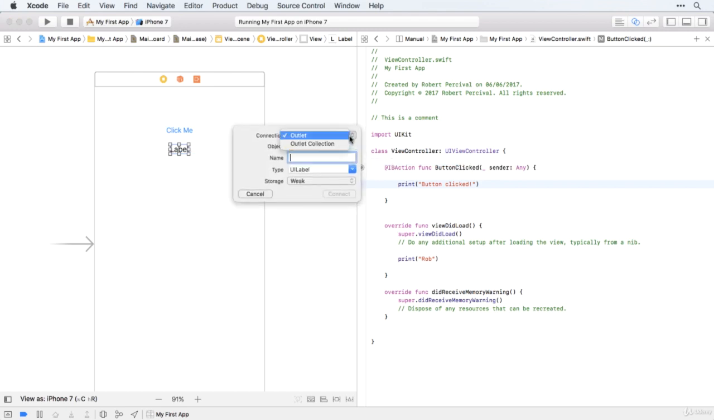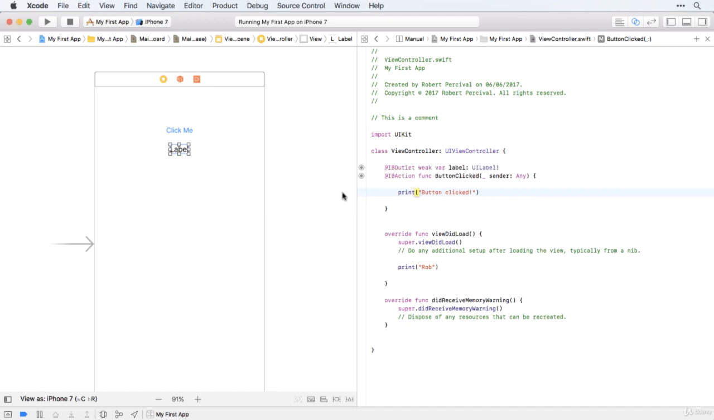And this time I'm going to create an outlet connection. So this is going to be a connection which allows us to refer to that particular label and change its content. So this is not an action because we're not interacting with the label. The user's not clicking on the label, but we want to be able to refer to the label and change its text. So I'm just going to call this label, very simple. And again, we'll leave the other options as the default and then click connect.